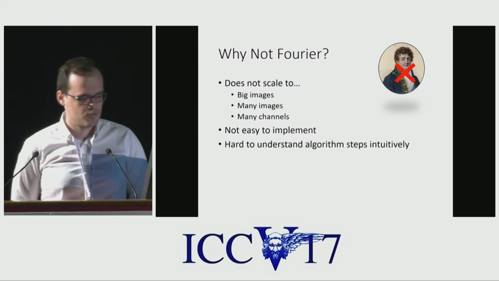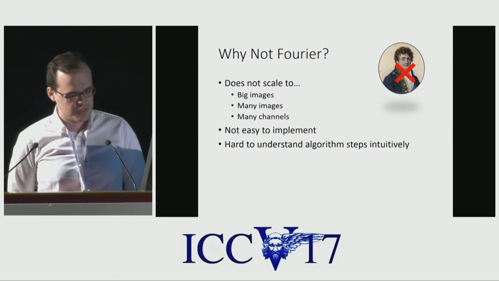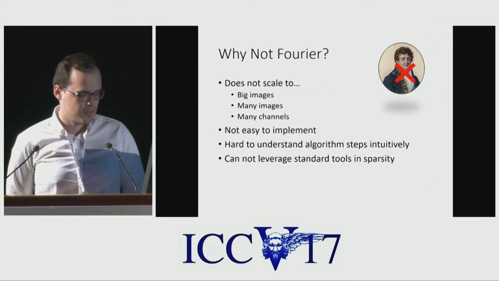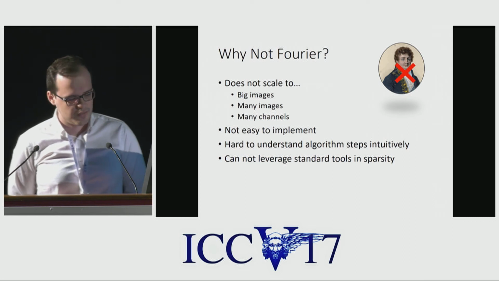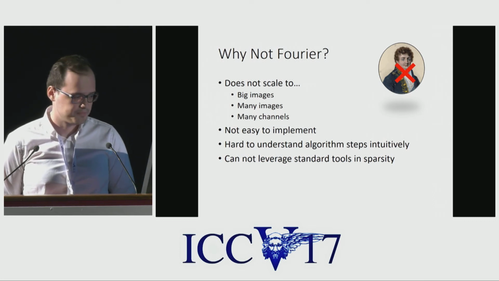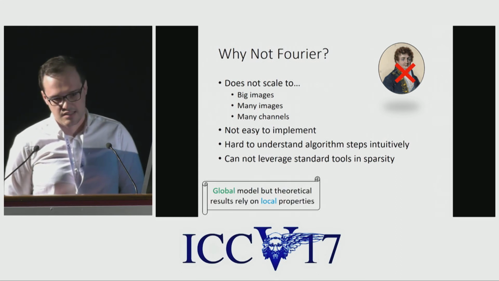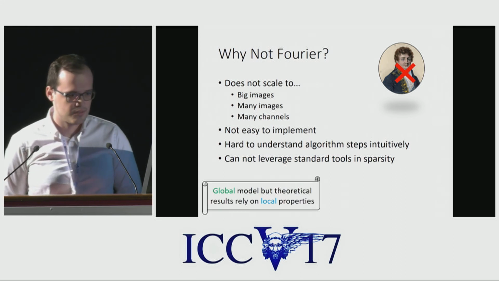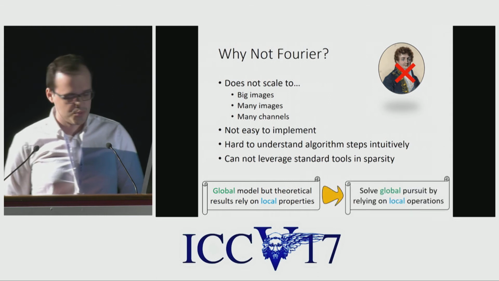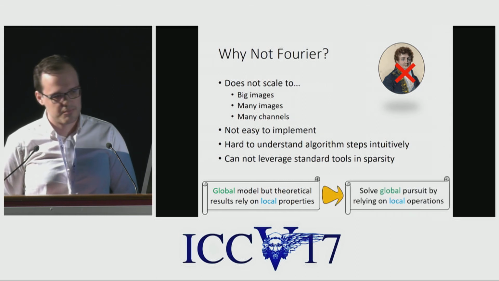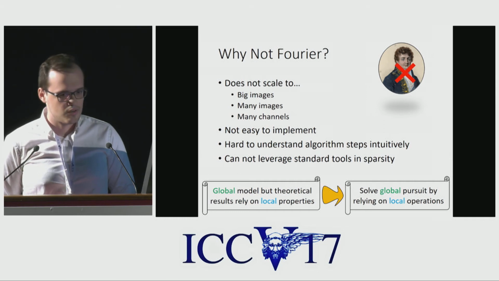They're not easy to implement, and it is usually hard to understand what they're doing in every step. They cannot leverage tools developed over the years in sparsity. And beyond all, CSC is a global model whose theory relies on local properties, which means that you should be able to solve the global sparse coding problem using local operations.